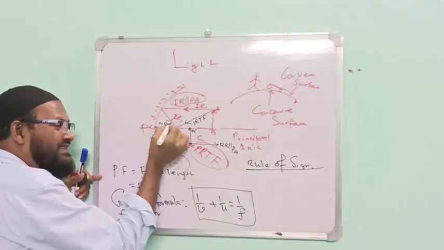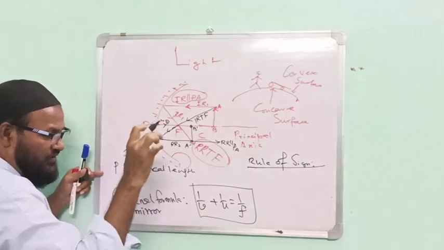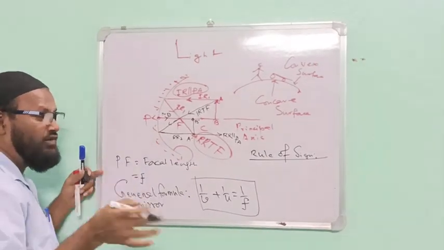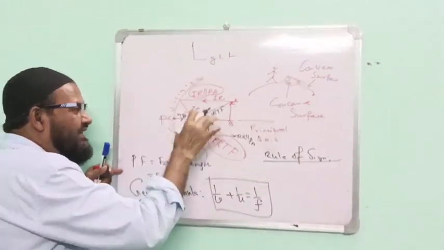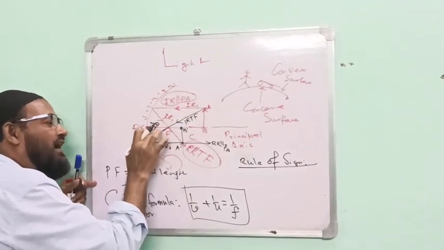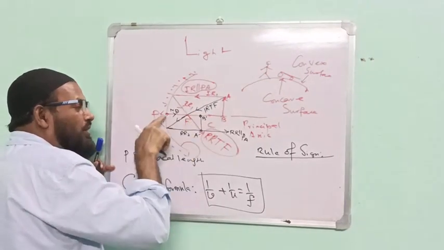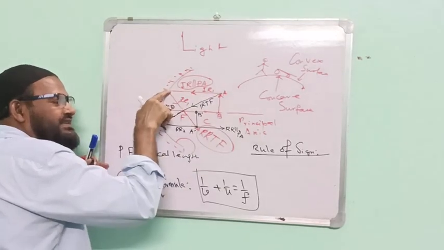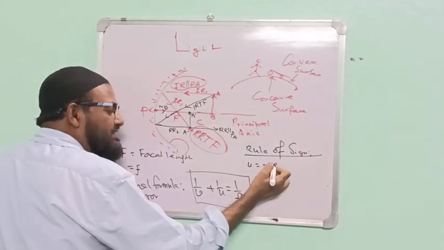If the measurement direction and the direction of the incident ray are opposite, the sign will be negative. If they are the same, the sign will be positive. In this case, this is the incident ray, this is the measurement direction. For PB, the object distance, this is the measurement direction and the incident ray is in this direction. Therefore, here U is negative.